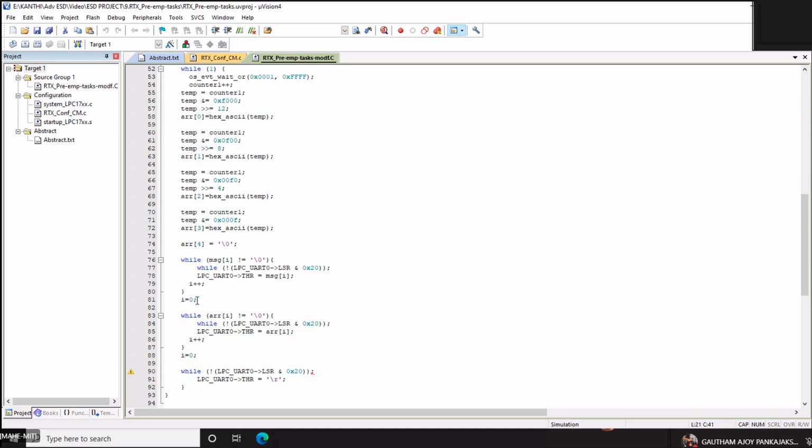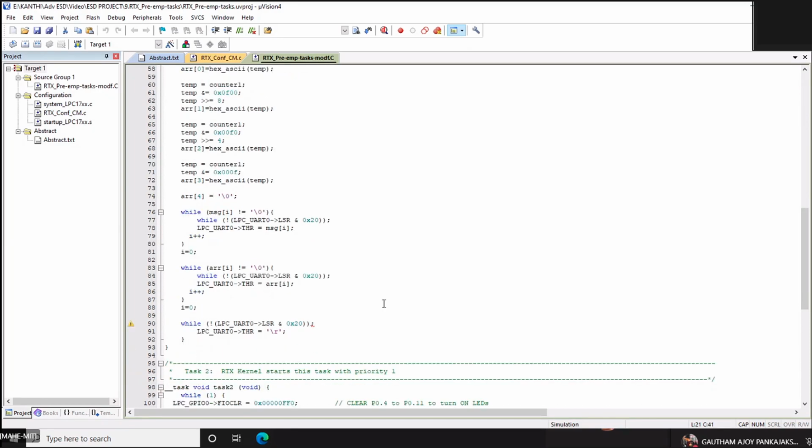Here I have i equal to 0 because it's a continuous function, and then the array also in a similar manner, so that till the counter and the data values are displayed, you continue with the loop.